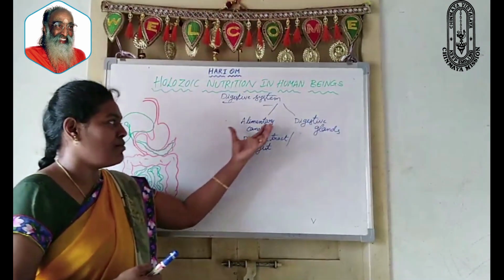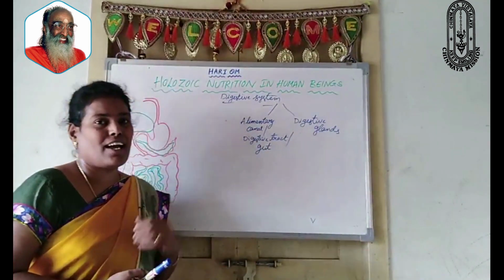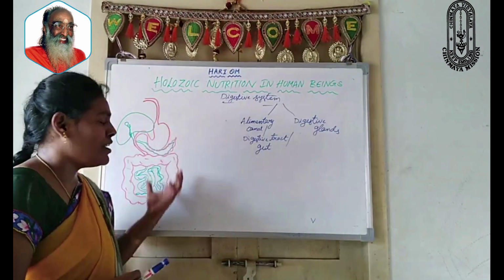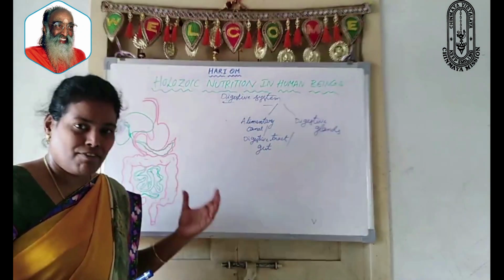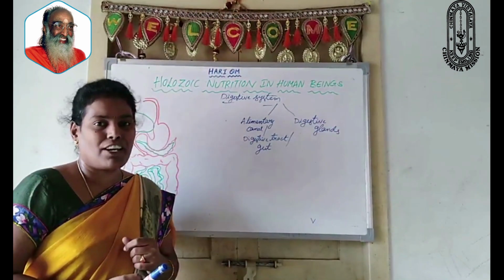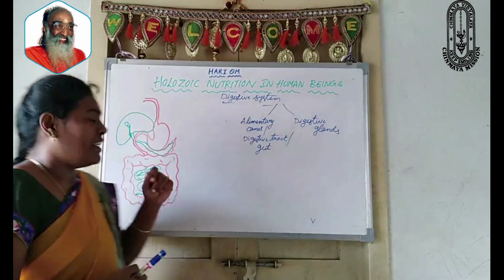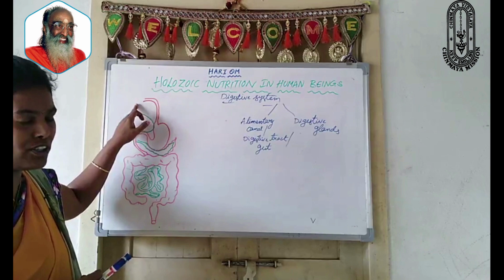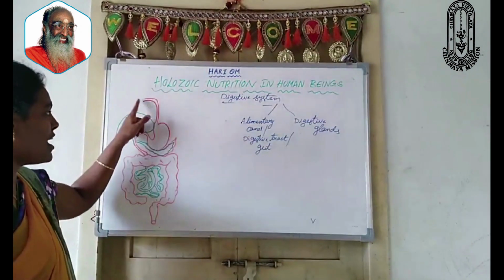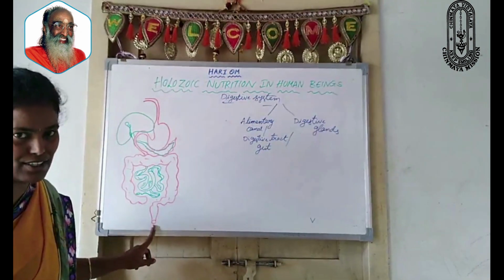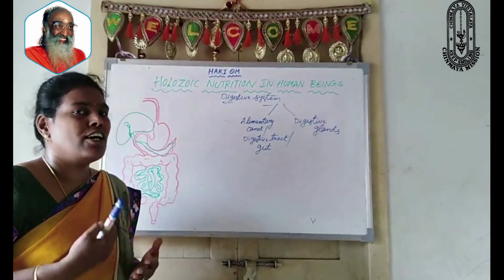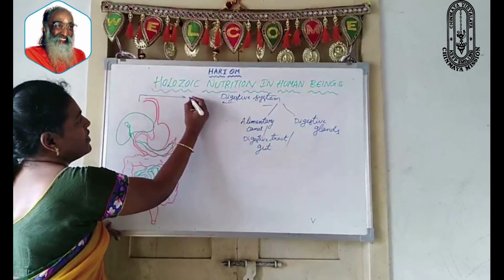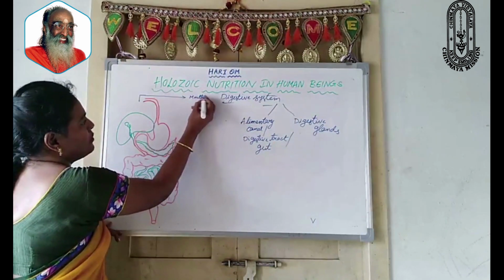Now let us discuss this alimentary canal and digestive glands, basically the structure of each and every part. In the digestive system, so many organs are involved, and for each and every organ there is one specialized function. Let us start with the first part in the digestive system, which is called the mouth. The digestive system in the human being starts with the mouth and ends with the anus. You already learned this in your lower classes.